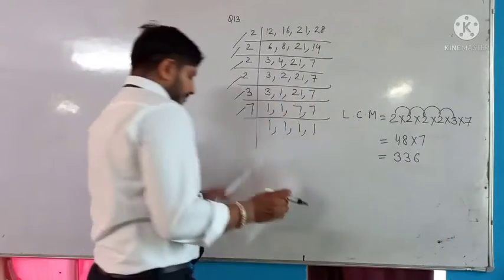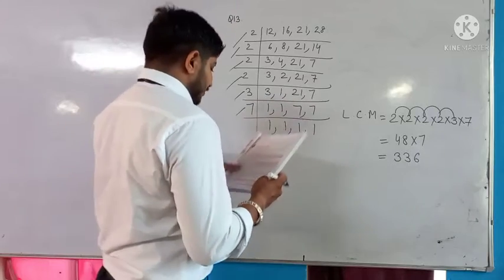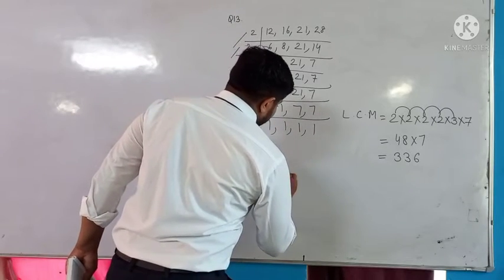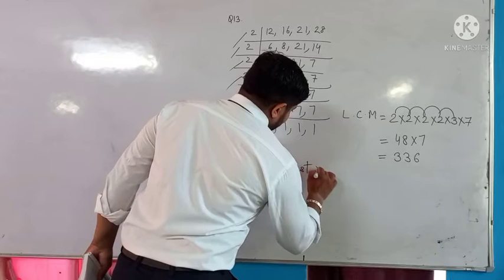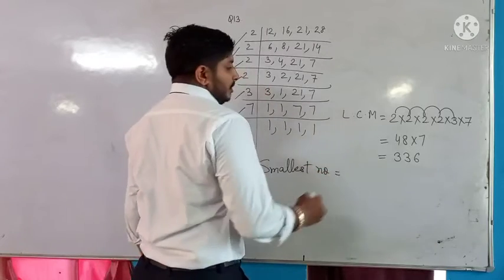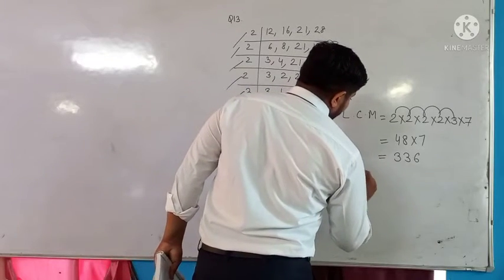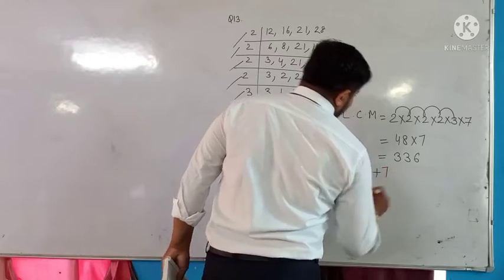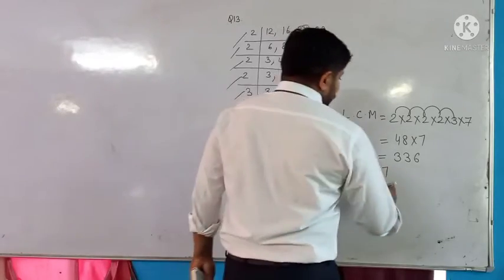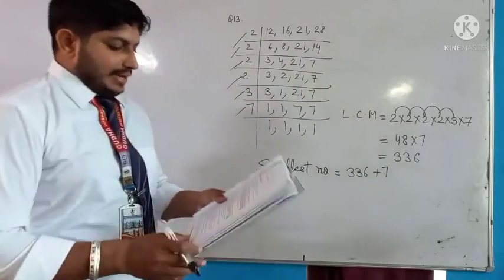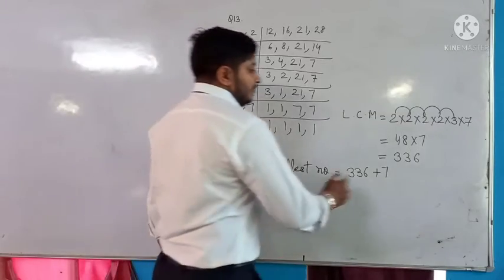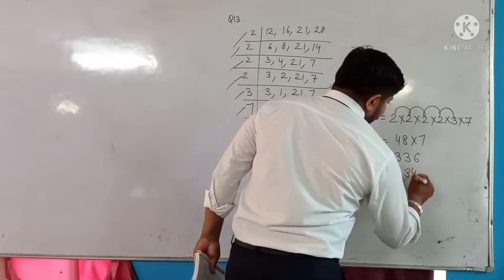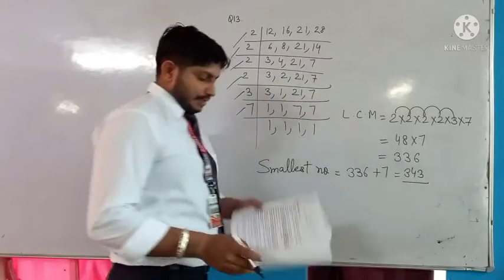So the LCM is 336. The smallest number is diminished by 7 also, means we add 7 here. Diminished means minus, so if we subtract 7 from it, in the answer we add 7. So 343 is your answer.